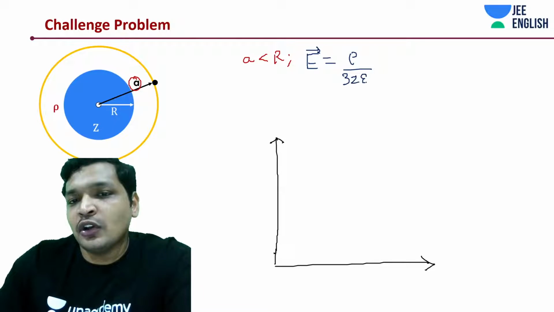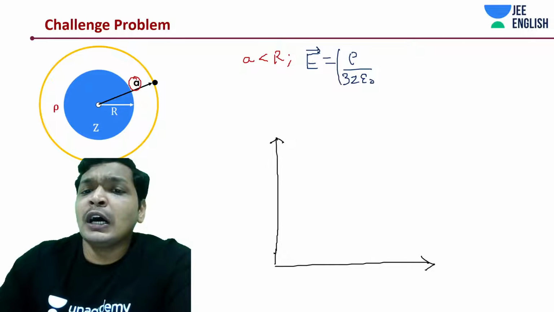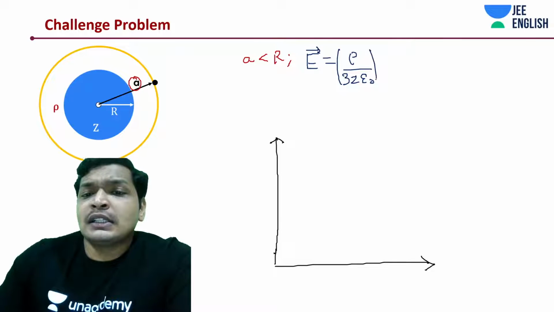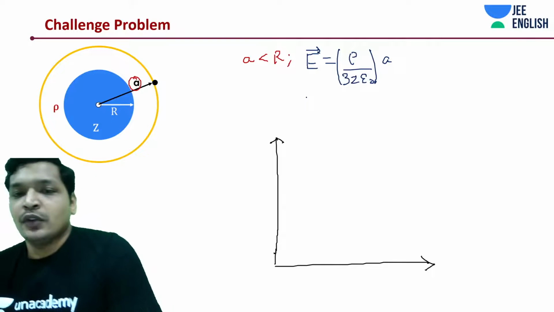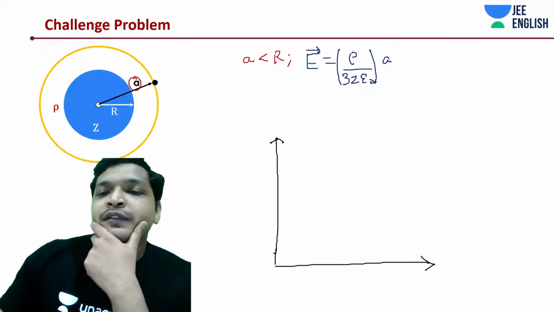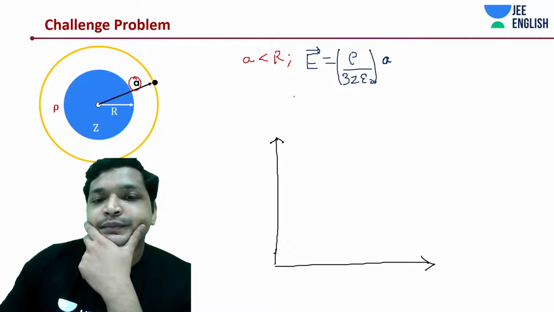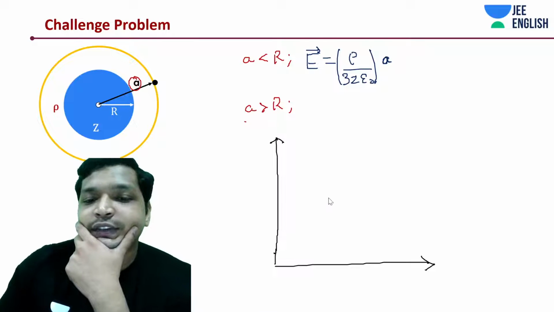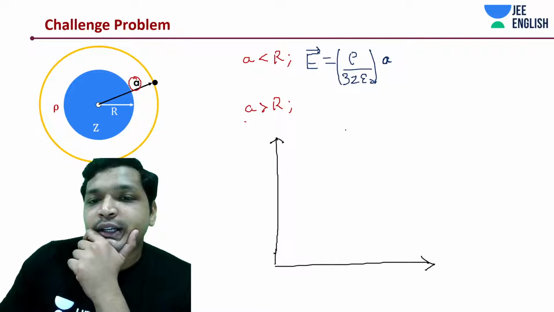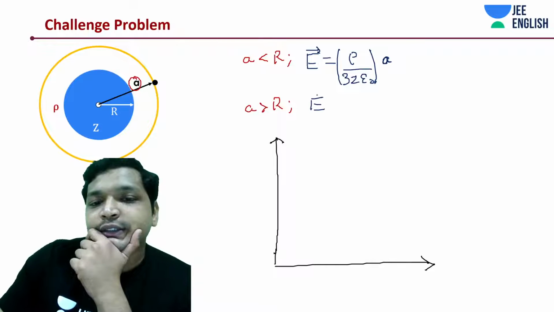Z epsilon naught, that's it, into A. Yeah, go by 3 Z epsilon naught into A, where this A is varying. Now the other equation we had was when A is greater than R. So we had the other equation where A is greater than R, and in that case what did we have as the electric field?